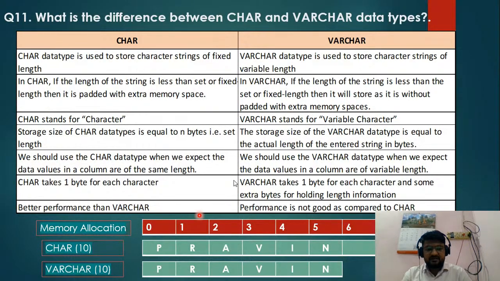So due to that, in a varchar, the string is stored without padding of extra memory space. It takes only the required length, and no additional memory space is allocated. So this is the difference between char and varchar data types.